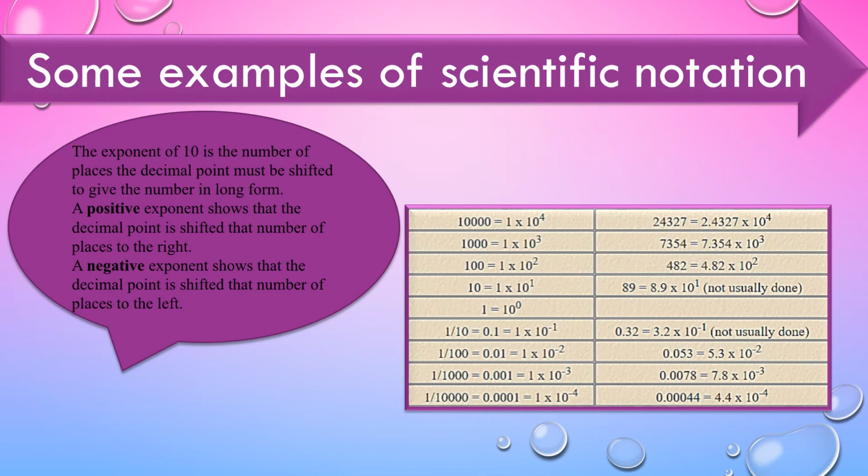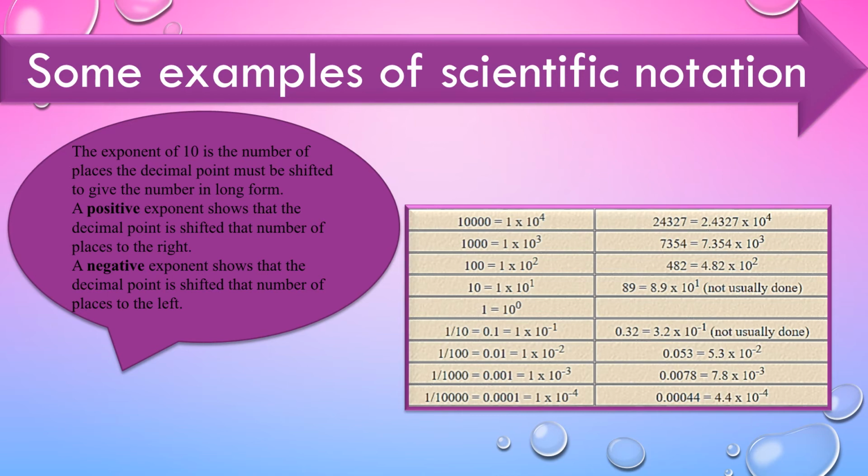Fine, here you can see 4.4 into 10 raised to minus 4. Here we have a negative exponent, so we need to shift the decimal point towards the left to get the actual number. Similarly, in this case as well, the exponent of 10 is negative. That is 7.8 into 10 raised to minus 3, which shows that this decimal point should be shifted towards the left to get the required number. Okay, I hope it is clear.